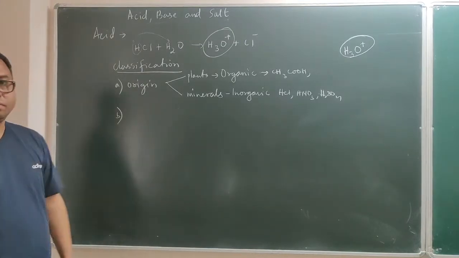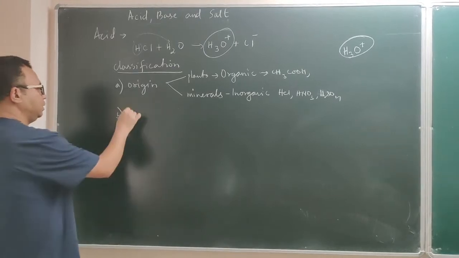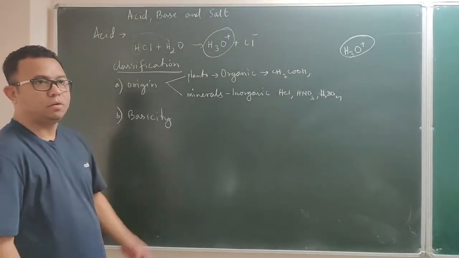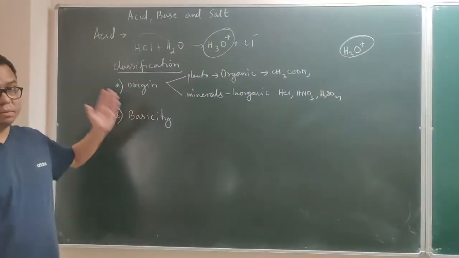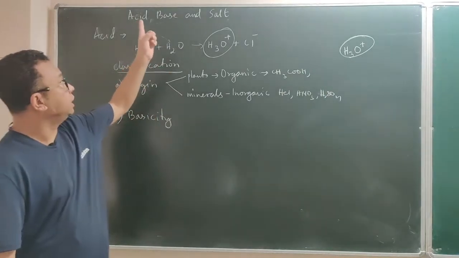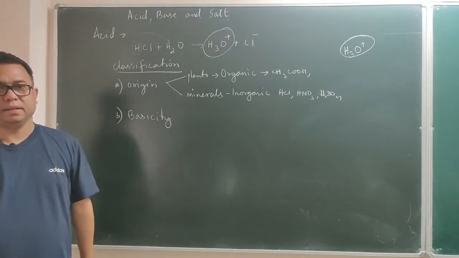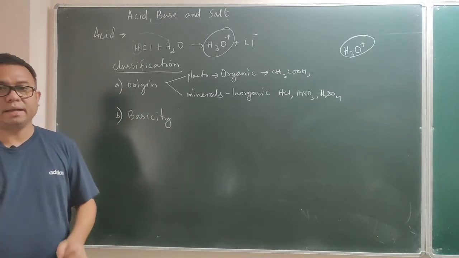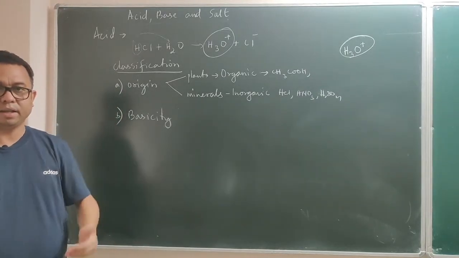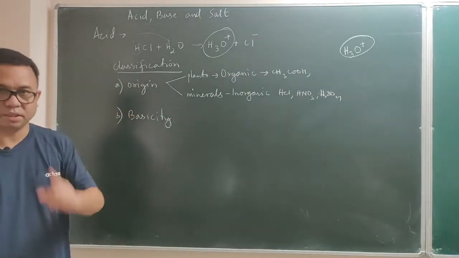Second one, acid may be classified according to its, and this is important, basicity. What is the meaning of basicity? Even though we are discussing acid, we say basicity for acid, and later on you will see that for base we say acidity. Basicity is defined as the number of hydrogen ions produced when one molecule of the acid ionizes. Ionize means breaking into ions. That also we saw in our previous chapter in chemical bonding, ionization and dissociation.